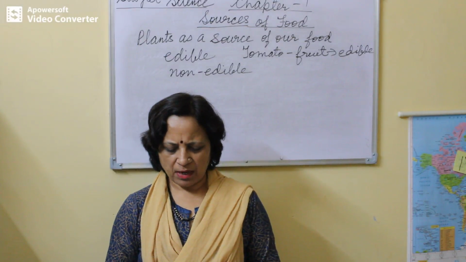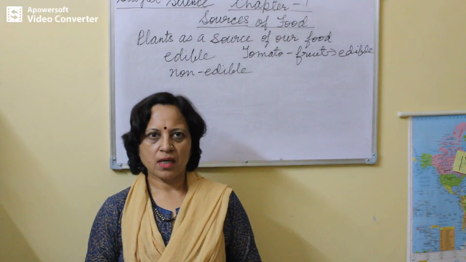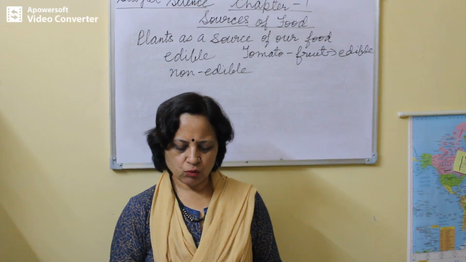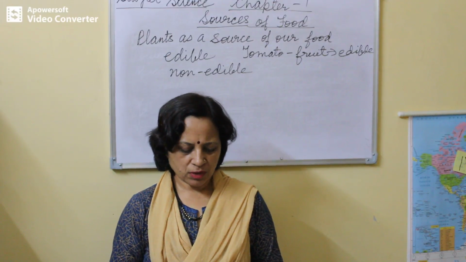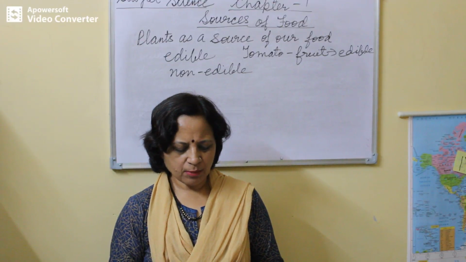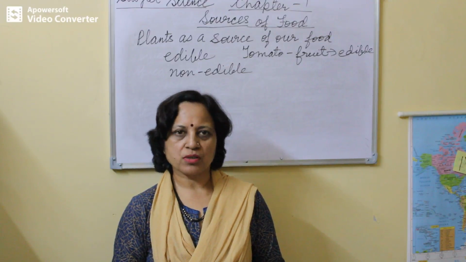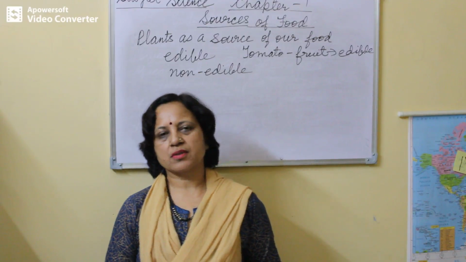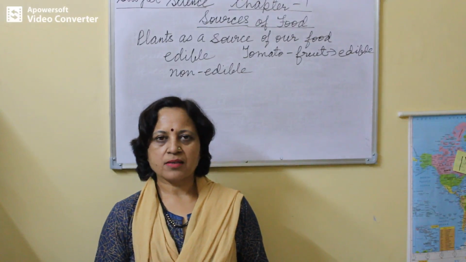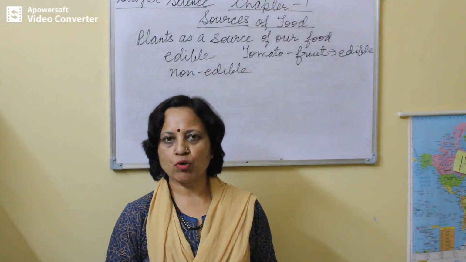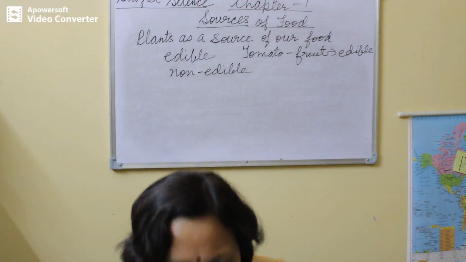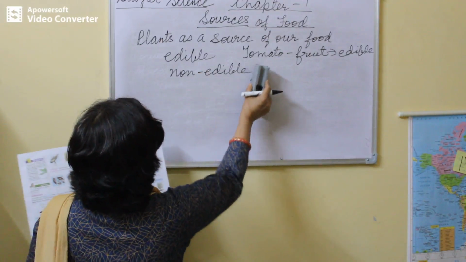Various parts of different plants that we eat as food. Roots. In plants like carrot, radish, beetroot, sweet potato and turnip, roots are swollen up due to storage of food. These modified roots are used as a source of food by us. In some countries, sugar is obtained from beetroot. Now in plants like carrot, radish, beetroot, the roots are edible. They are swollen due to the storage of food. Okay? So the roots are edible in carrot, beetroot, etc.